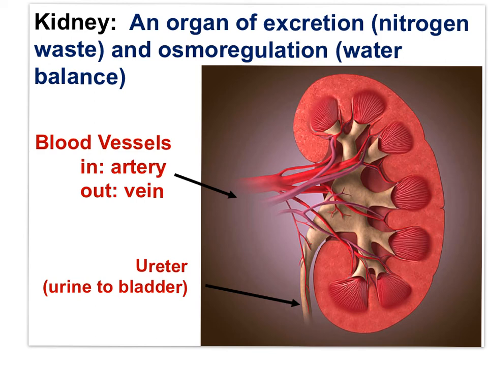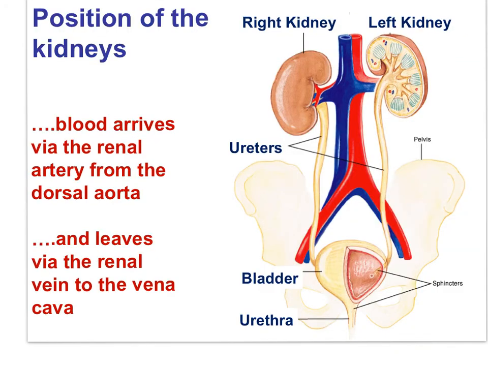Now remember, urine, which is a complex mixture of solutes in the solvent water, is extracted from the blood that enters the kidney, and it exits the kidney in the ureter. The urine moves to the bladder. In this diagram, you can see the paired kidneys. Blood arrives via the renal artery from the aorta and leaves via the renal vein to the vena cava. And you can see how the urine produced by the kidneys leaves the kidneys in the ureters to the bladder.